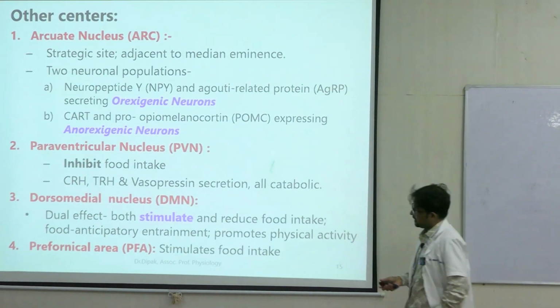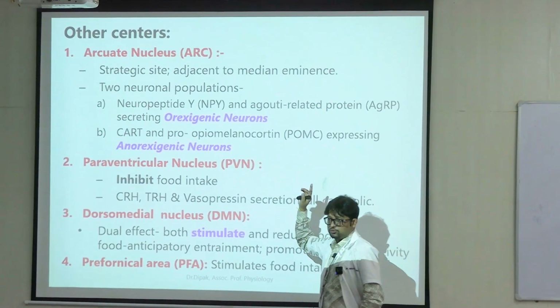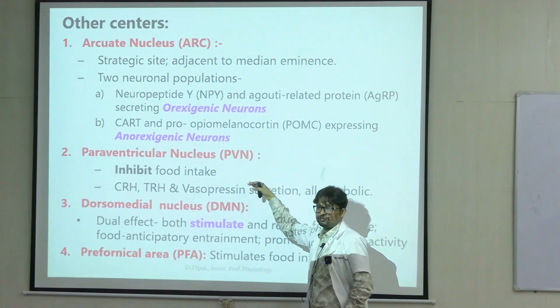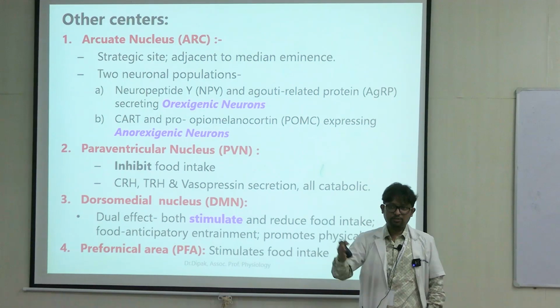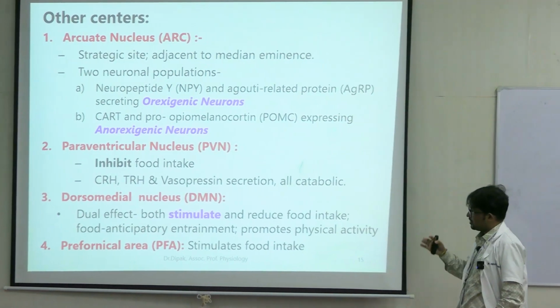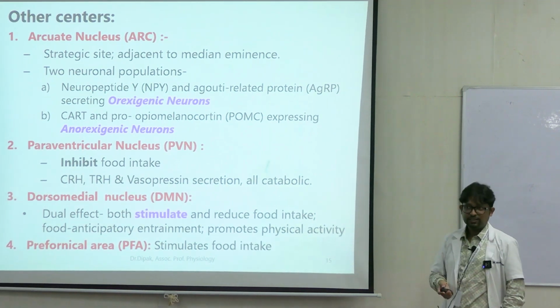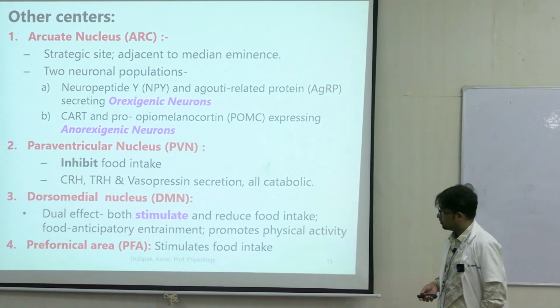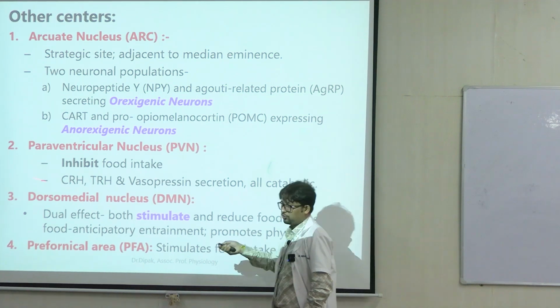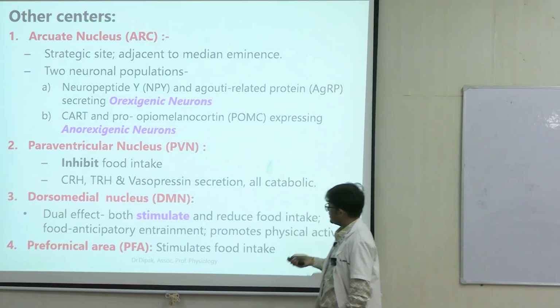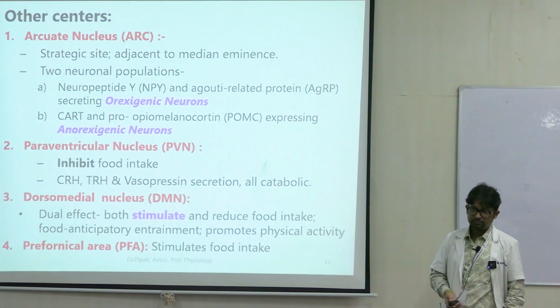In addition to this, we have paraventricular nucleus, which inhibits food intake. Paraventricular nucleus also is concerned with secretion of CRH, corticotropin releasing hormone, TRH, thyrotropin releasing hormone, and vasopressin, all of which are catabolic, right?